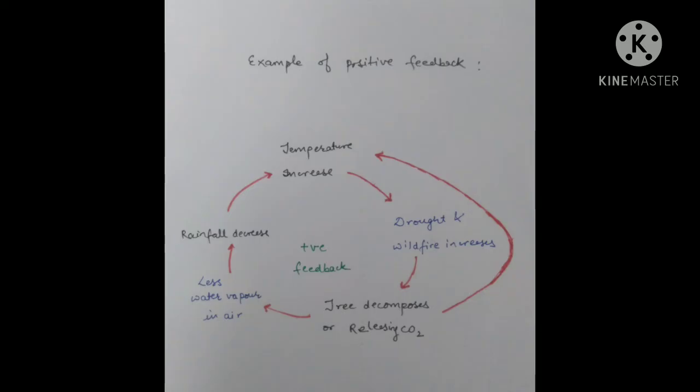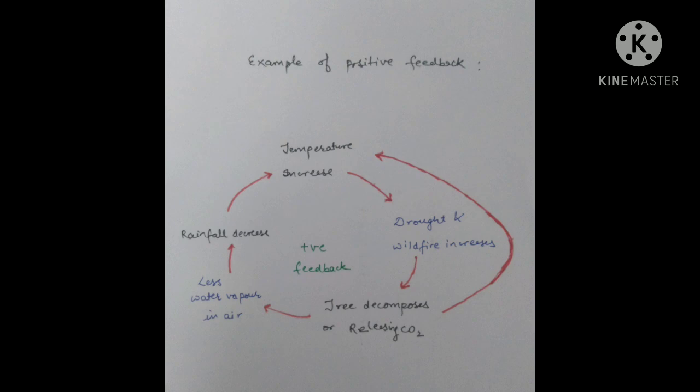So here is an example of positive feedback. Initially temperature increases, that will lead to drought and wildfire. As wildfire and drought occur, there will be decomposition of trees, and that will lead to the release of CO2. As CO2 is released, there will be an increase in the temperature.